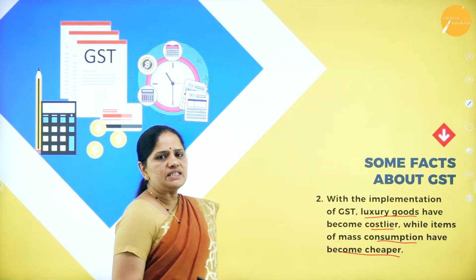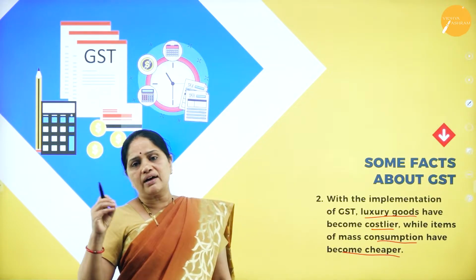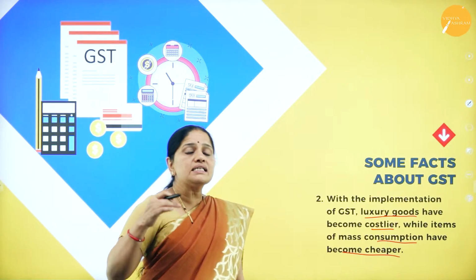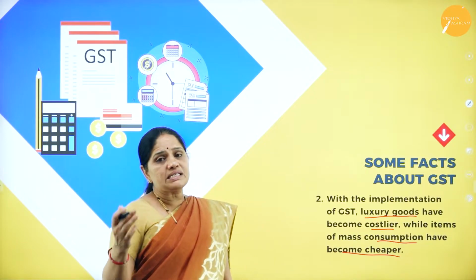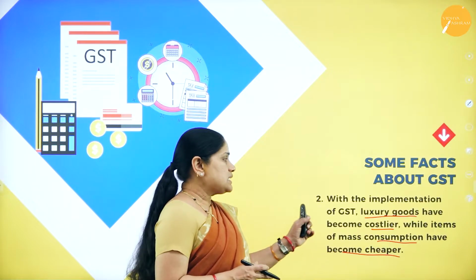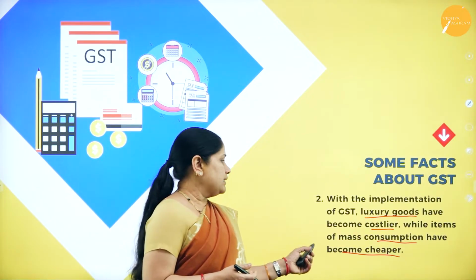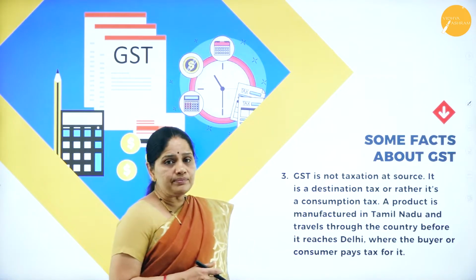The GST rate is smaller on goods for mass consumption, and it is higher, up to 24%, on goods considered luxury goods. As a result, luxury goods have become costlier and mass consumption goods have become cheaper.